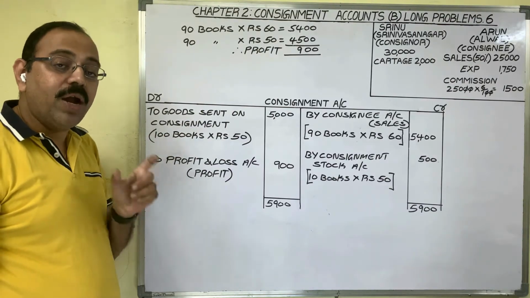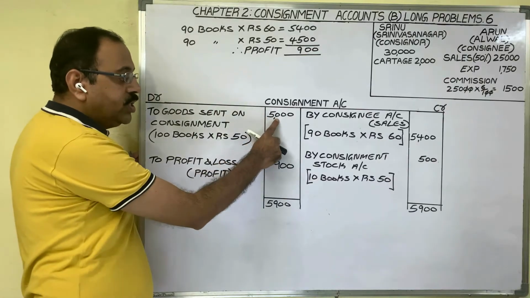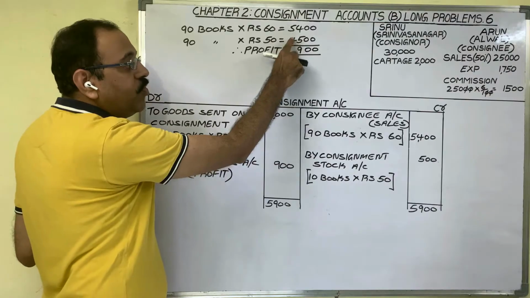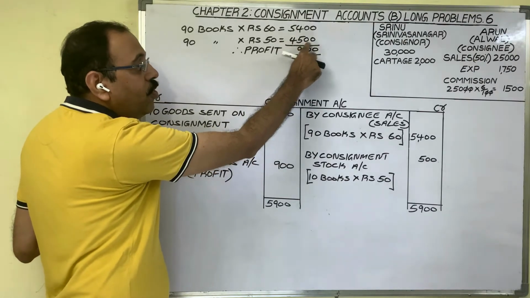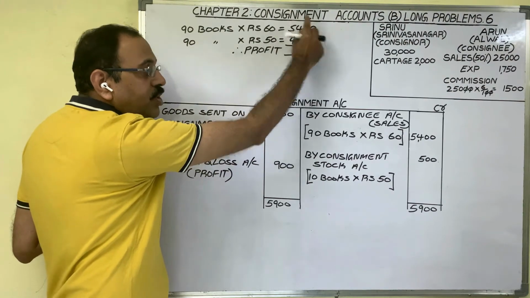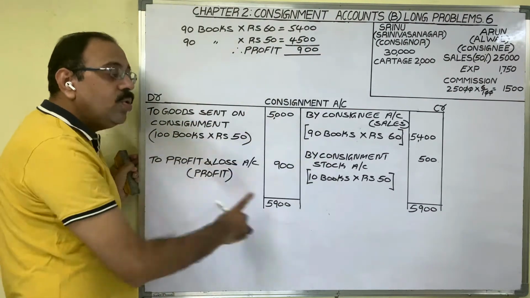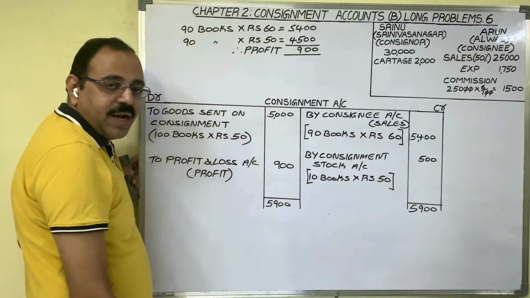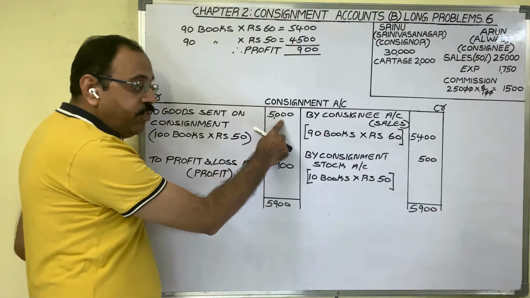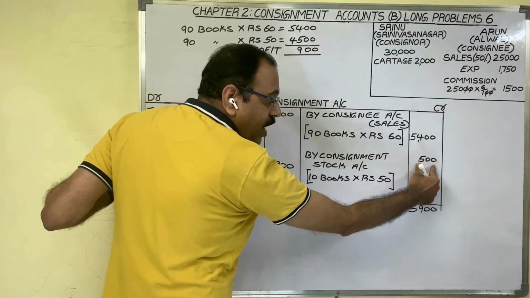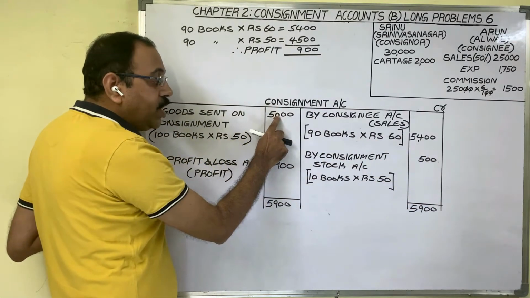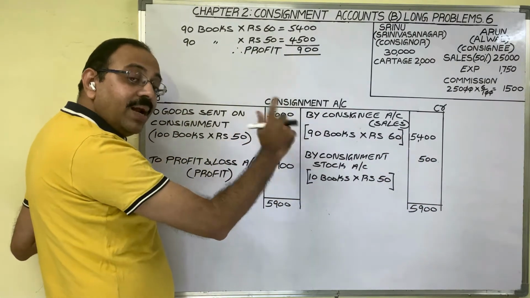That is why what I did is, from 5,000 I removed 500, then it becomes 4,500. That 4,500 we should compare with sale value 5,400. In account, how to remove? On the other side we should write. As 5,000 is debited in consignment account, if you credit consignment account with 500, then this 500 and this 5,000 both will get nullified.